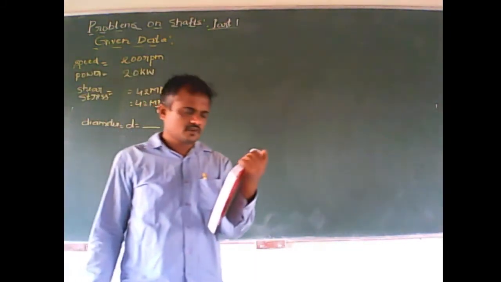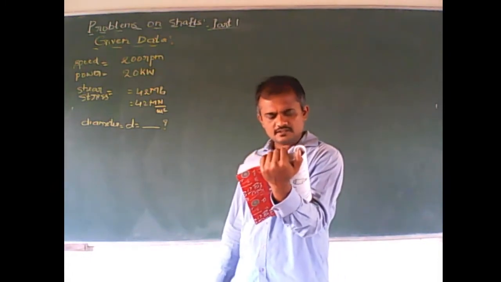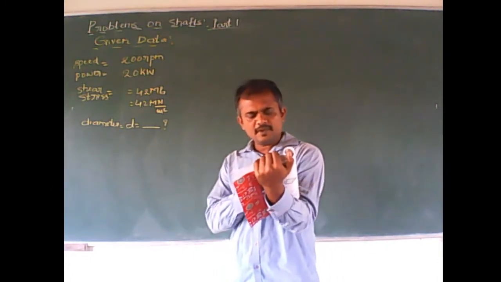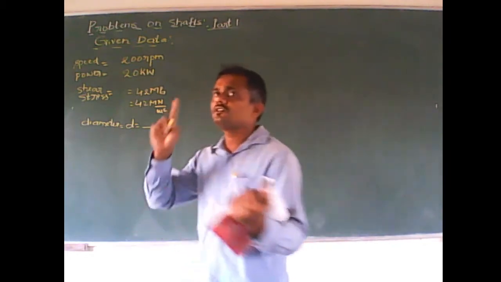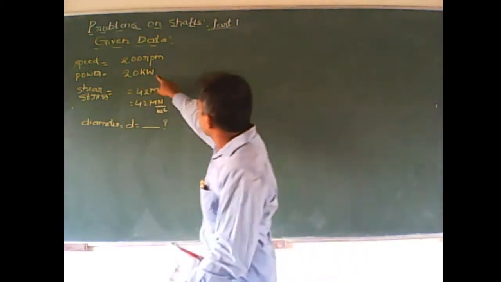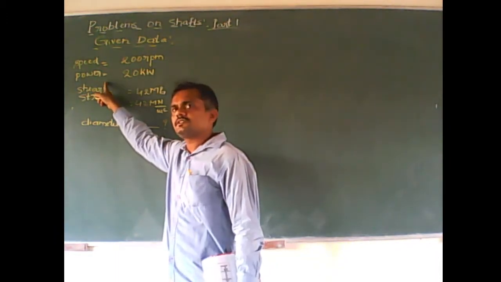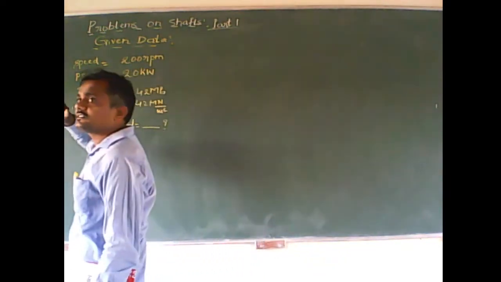Length is not given. Then P, capital P, is power. You look at the kilowatt unit also. Power, kilowatt. Yes, here kilowatt is given. It is a power, so what is the unit symbol? I can take it as a capital P.